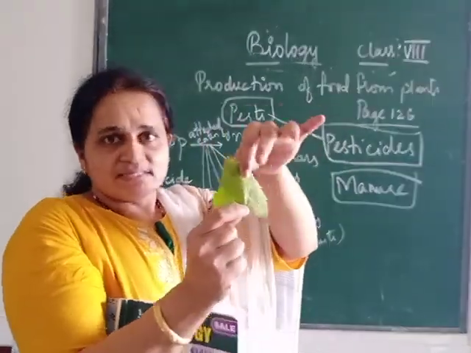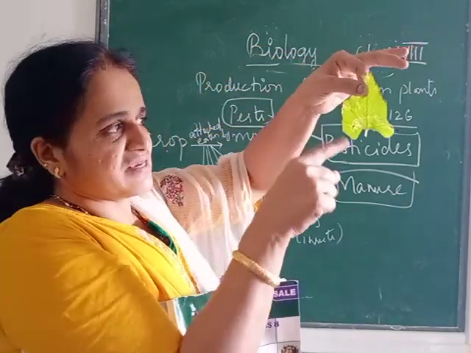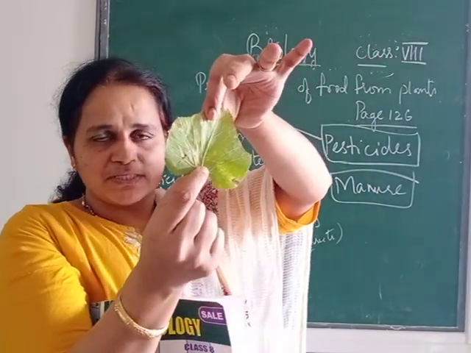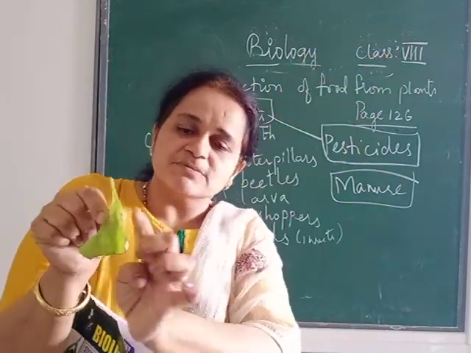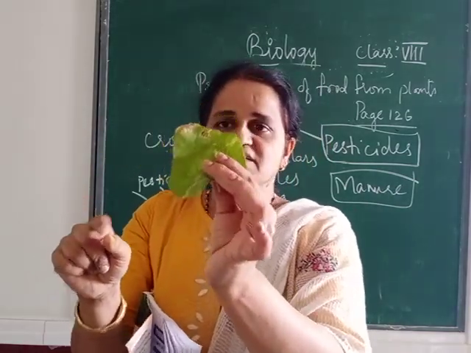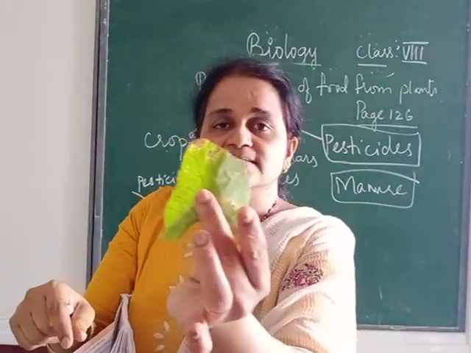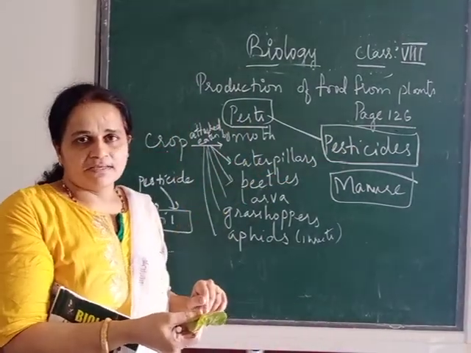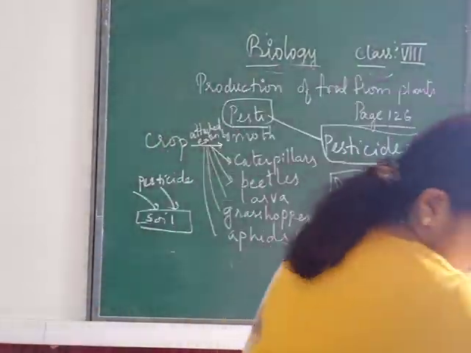Same way, a botanist, means one who studies about plants, studies the symptoms of this leaf. You can see what are the symptoms. You can see some yellowish spots. You can see some part being eaten. You can see some powdery substances. So these are the identifications of different pests. After identification of pest, you can use the pesticide. Like you identified that this is a caterpillar. What will you do? You will use a pesticide to kill the caterpillar. So understood here what is the identification of pest on page number 127.